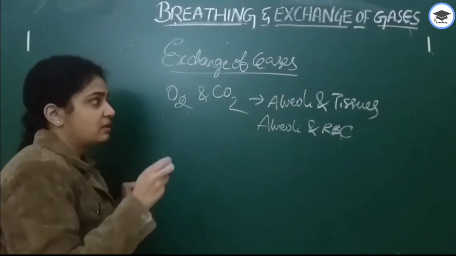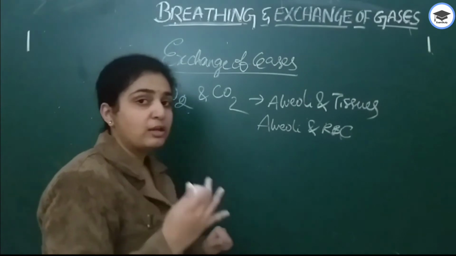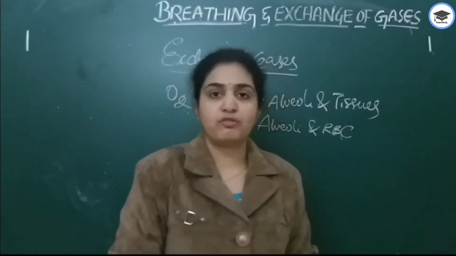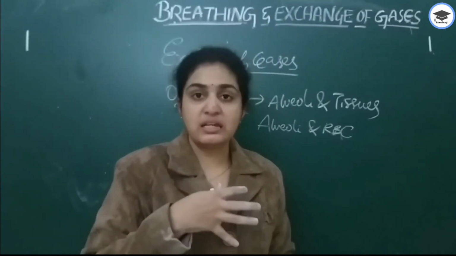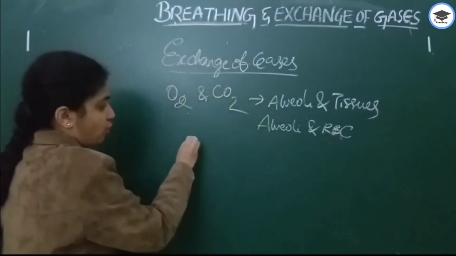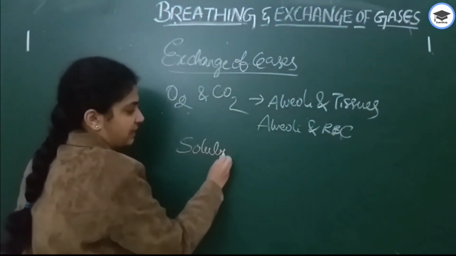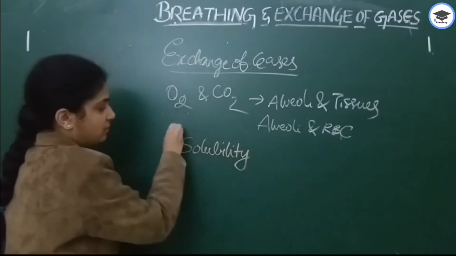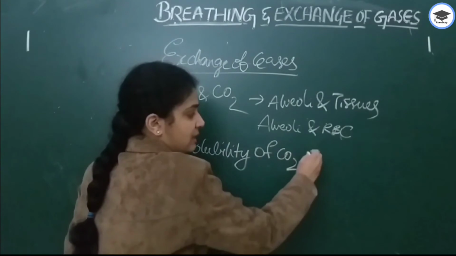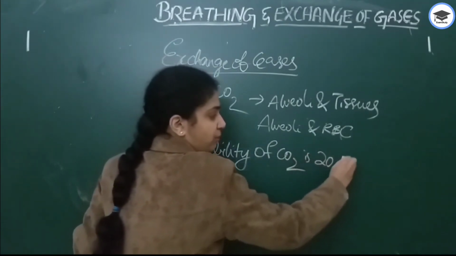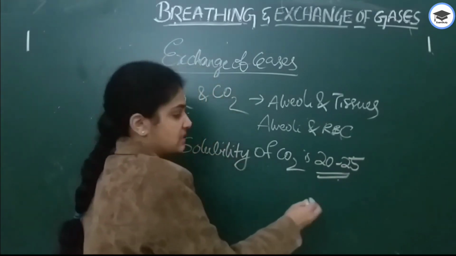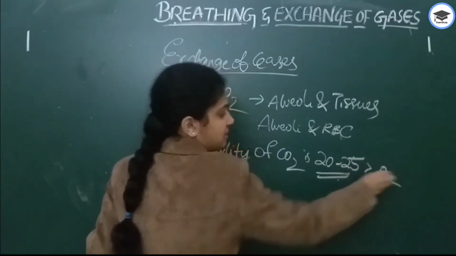See here, the important point is how many times greater the solubility of carbon dioxide is than that of oxygen. It means carbon dioxide is readily soluble. But how many times? Solubility of carbon dioxide, important question, please note down: it is 20 to 25 times greater than that of oxygen.